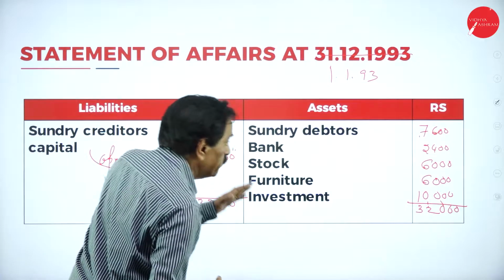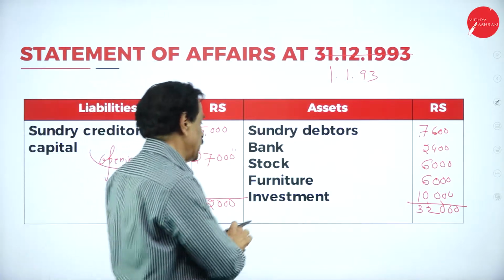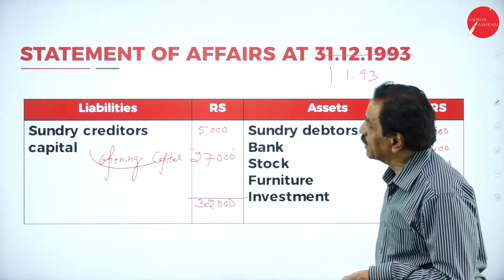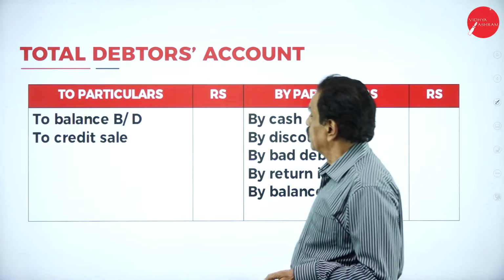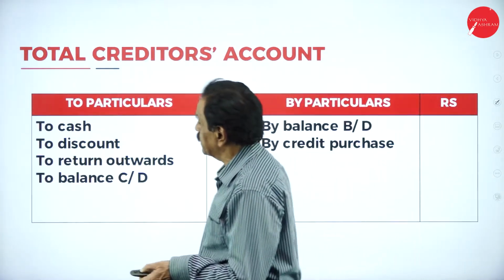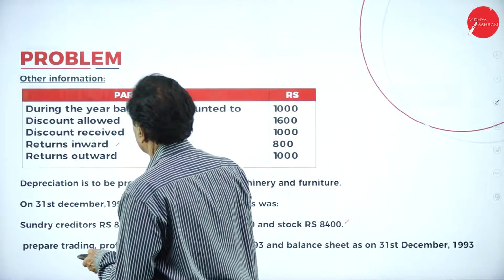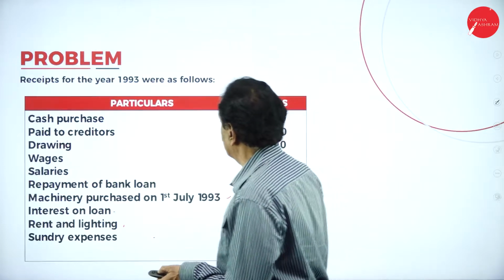So they have given opening debtor, opening cash at bank, opening stock. We can find out the opening debtor. Then we'll prepare the debtor account. We'll start with the debtor account. What's your opening balance? See that? Opening debtor, 7,600.